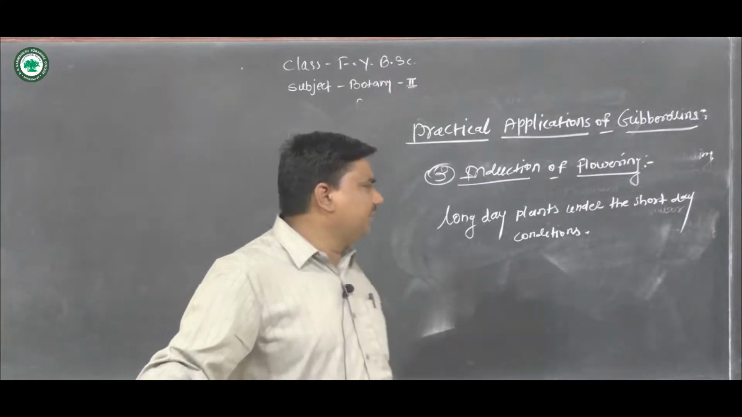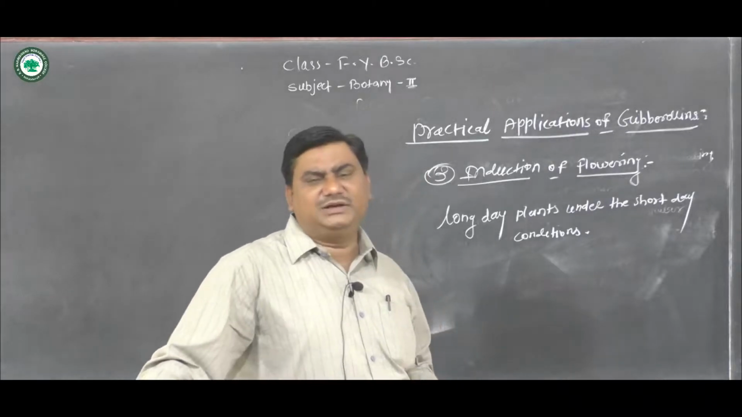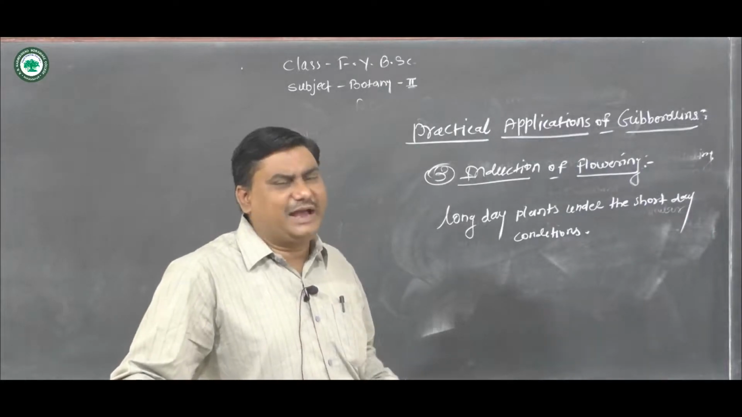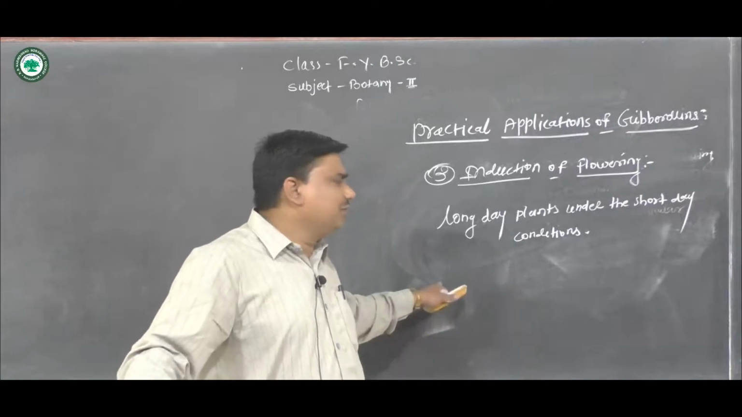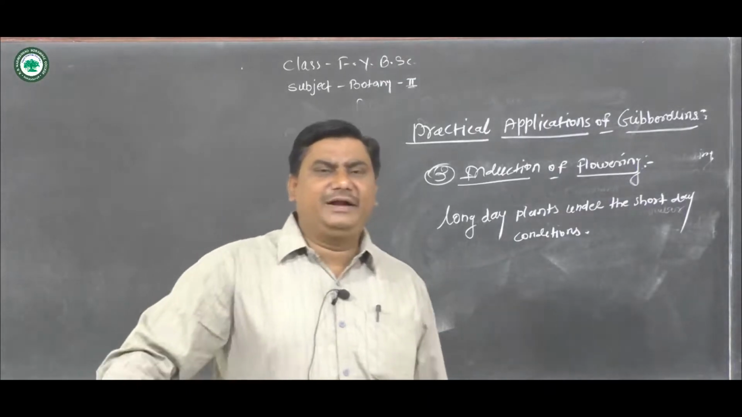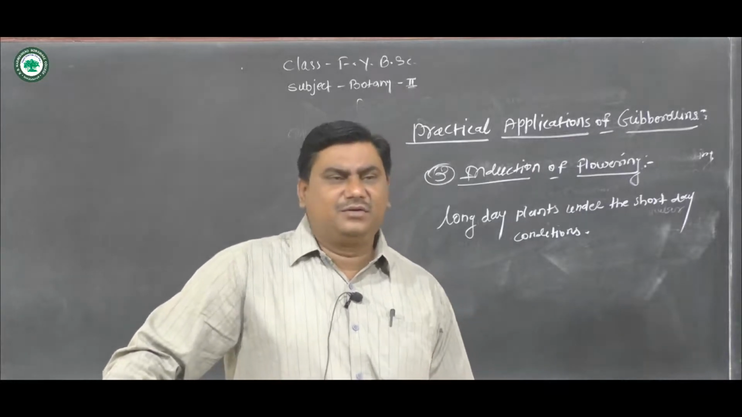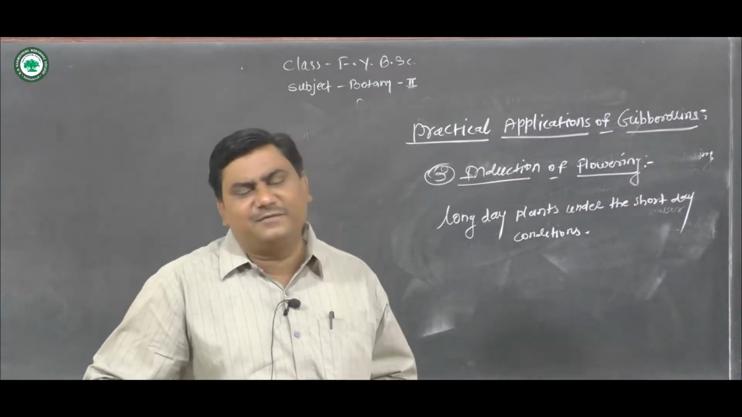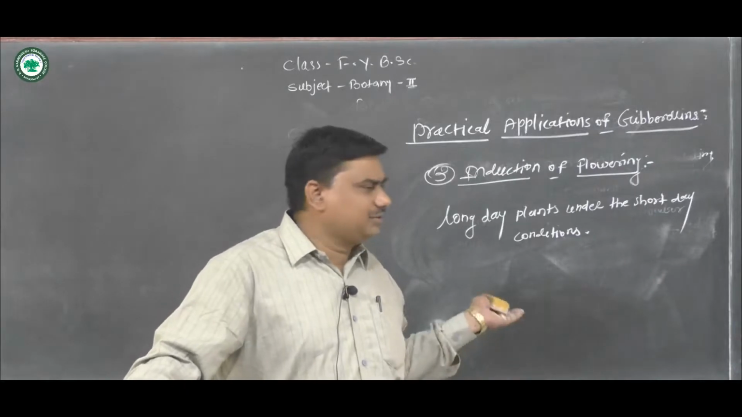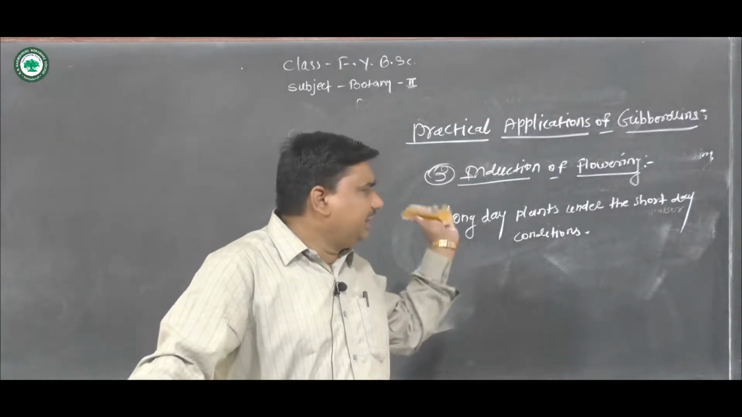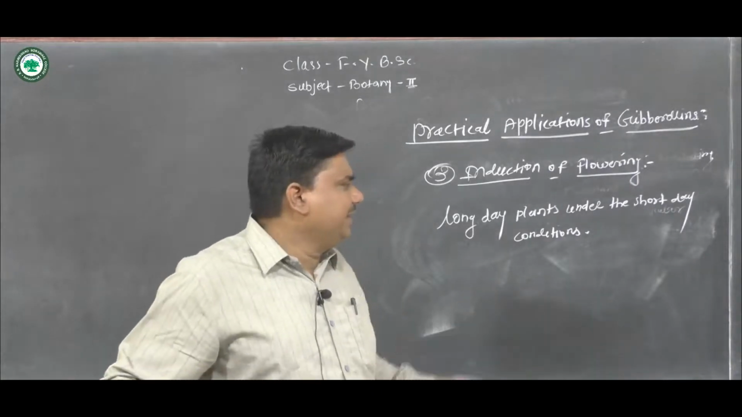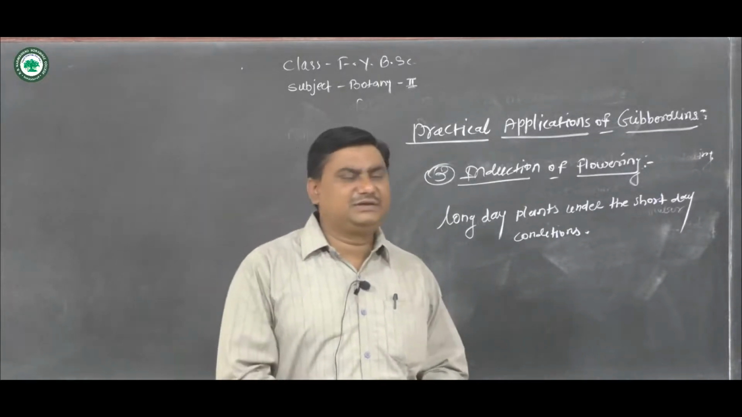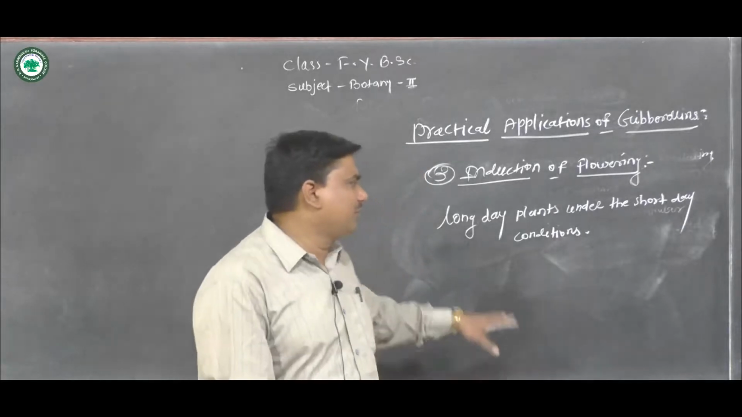When gibberellic acid is applied to the cucumber plant, it promotes the formation of male flowers, and that is useful for hybridization. When applied on maize, it promotes exactly the opposite, the female flower. Thus one can get a greater yield.